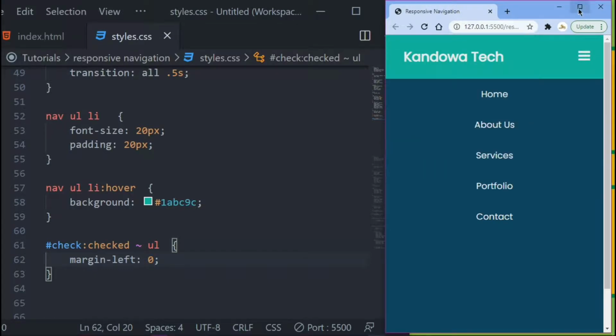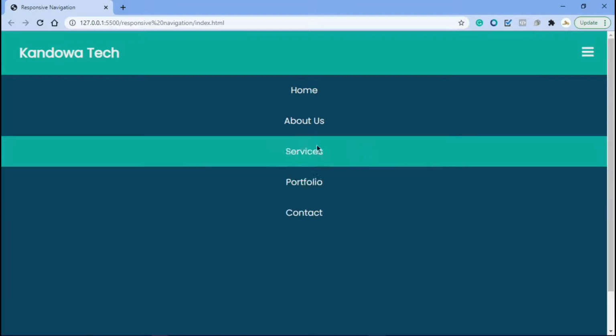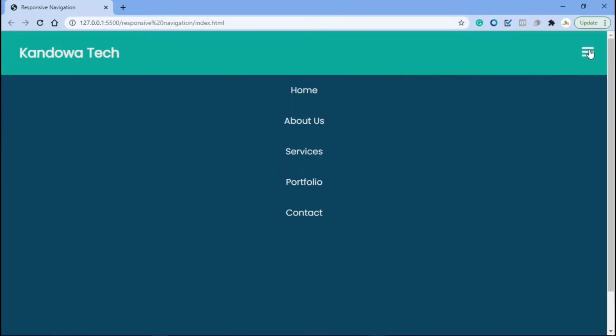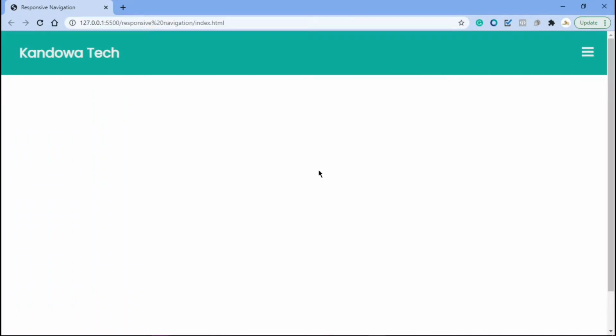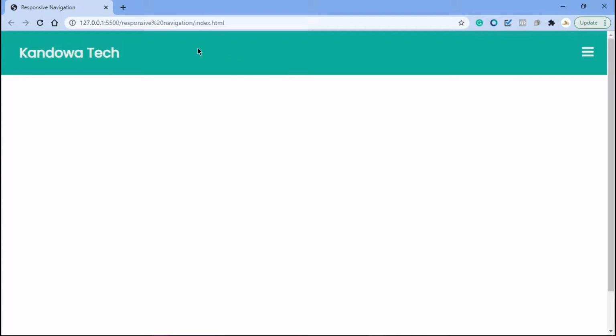So now if you see, once you enlarge this, you are viewing it on desktop, it's looking the same. See, on desktop it's looking the same, but then you don't want it to be looking like this on desktop. On desktop, you want your navigation to be up here. You want to hide these icons here, and then you want your navigation to be appearing up here.